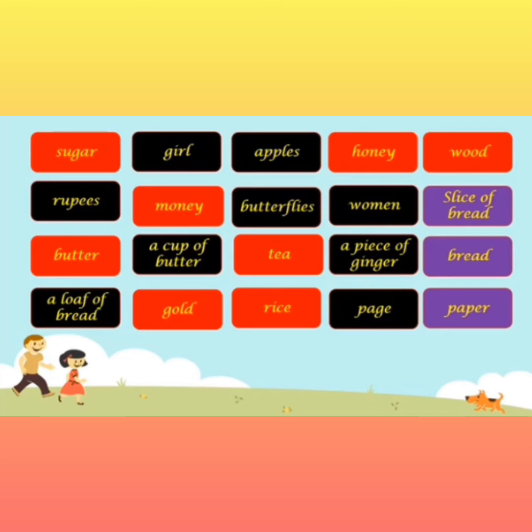As I told you, bread is not countable. But a loaf of bread is countable. Similarly, a slice of bread is also countable. Have you seen bread coming home? There are so many slices in it. That means a slice of bread is countable. But bread word is not countable. Pages can be counted, but paper cannot be counted. So that is uncountable. Now, I hope you all are clear with what words are countable and what nouns are uncountable.